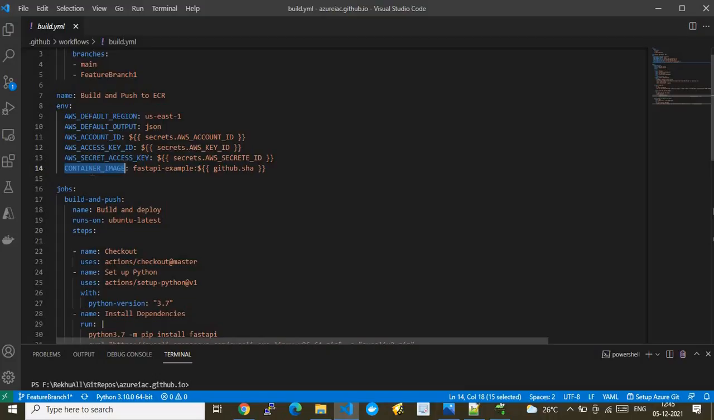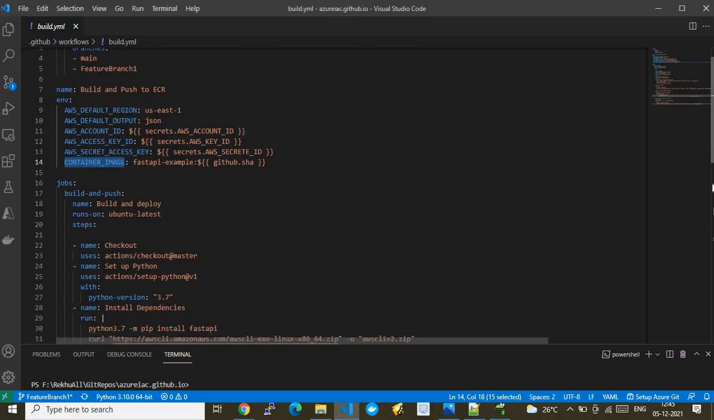So here, container image. I'm keeping the name very dynamic. The name of my image is fastapi-example. And this is a dynamic name. You see that github.sha; this is a dynamic variable which I'm pulling from GitHub and using to make this name unique across the run. So the container image name is being generated dynamically, and this variable will be used further down. All right, so we'll go to the next one.